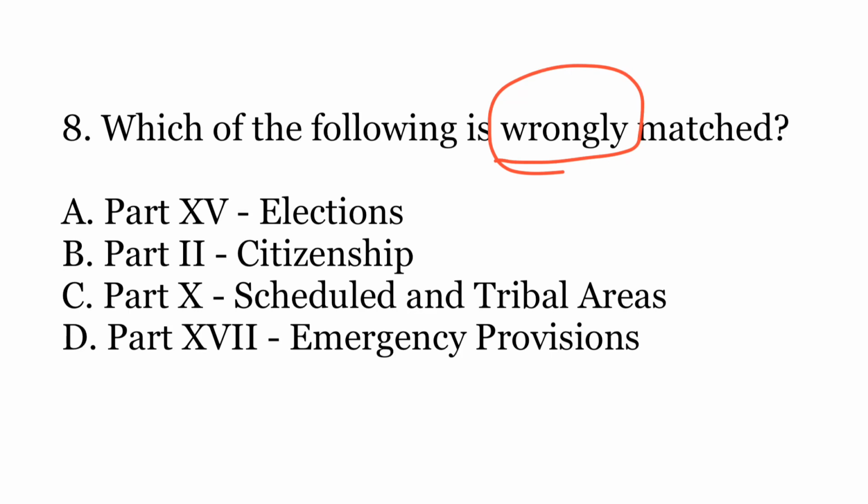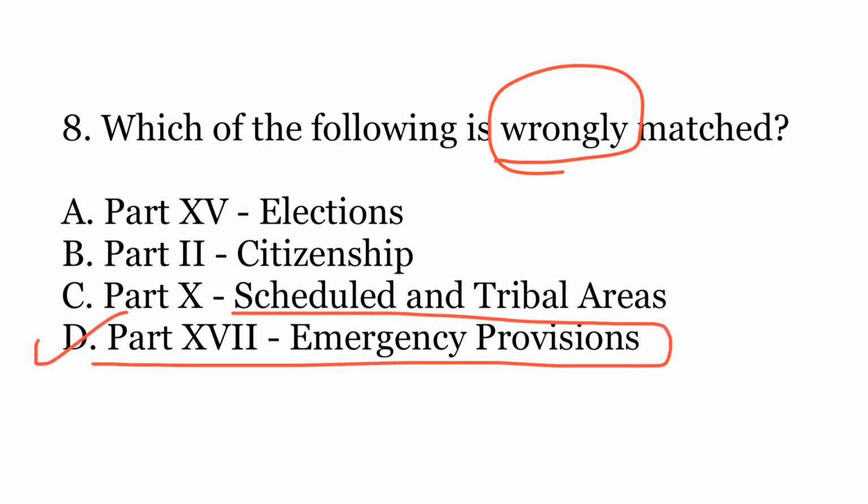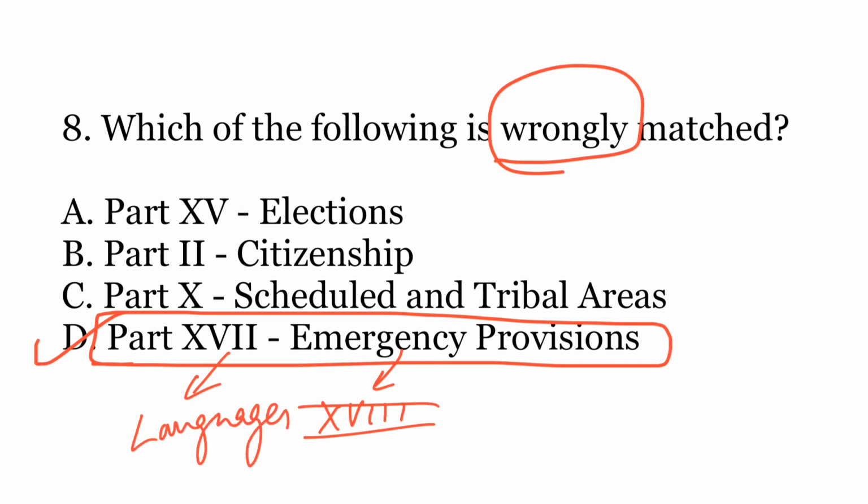So the correct answer here is D, Part 17, emergency provisions. So actually Part 17 does not have emergency provisions. Emergency provisions are there in Part 18 of the Constitution, and Part 17 talks about the official languages. All other 3 parts are correctly matched.